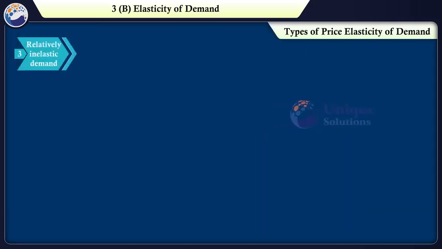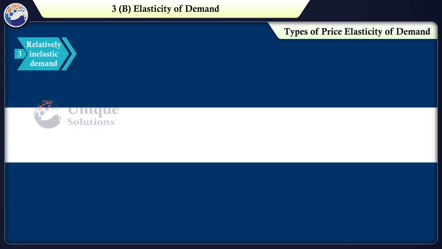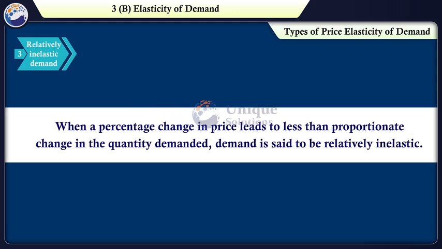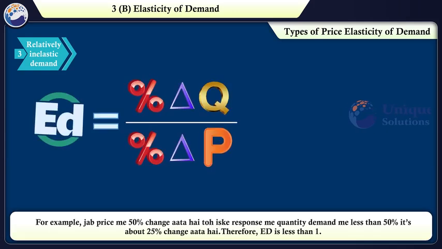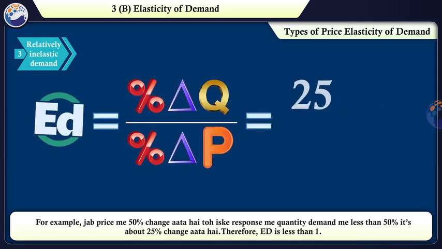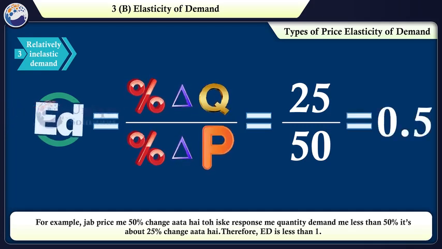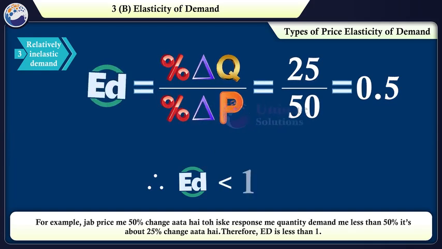Third, relatively inelastic demand. When a percentage change in price leads to less than proportionate change in the quantity demanded, demand is said to be relatively inelastic. For example, जब प्राइस में 50% चेंज आता है तो इसके रिस्पॉन्स में क्वांटिटी डिमांड में लेस देन 50% और इट्स अबाउट 25% चेंज आता है. Therefore, ED is less than 1.